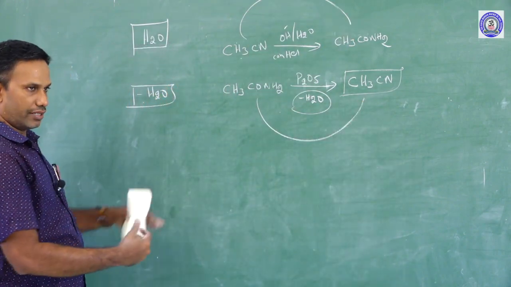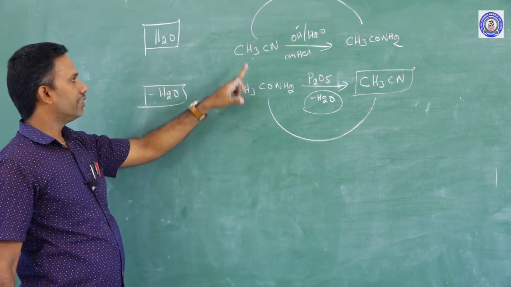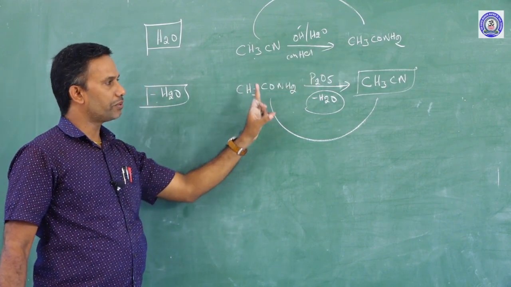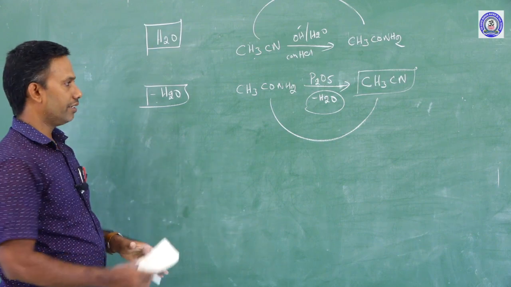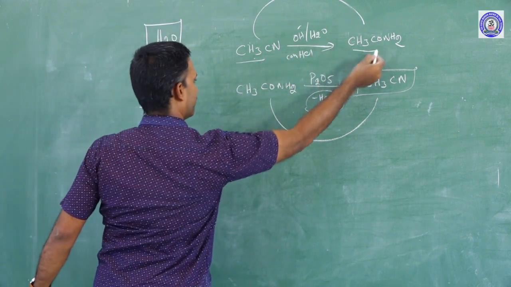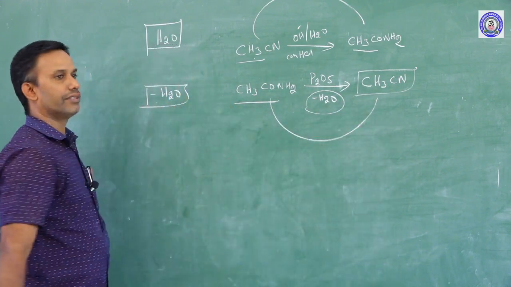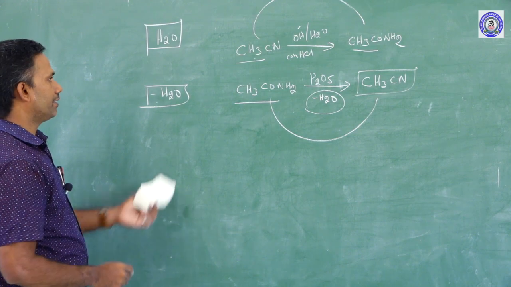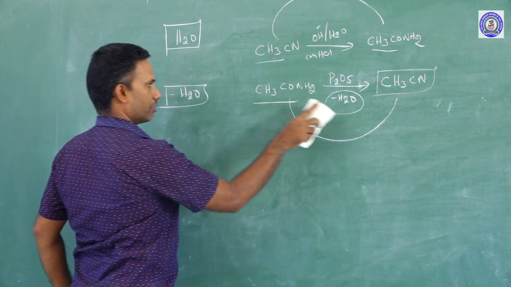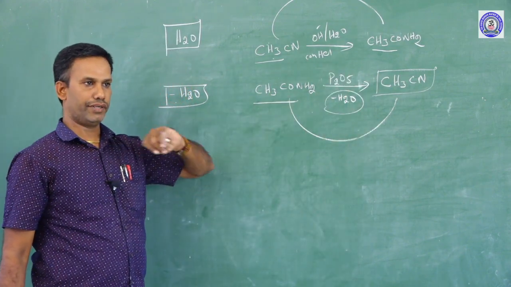Okay, just for recalling, I am saying this is preparation, this is chemical property. Cyanide to amide, amide to cyanide. This may be a question asked: convert the cyanide into amide. Sir, amide into cyanide. For that purpose only I am mentioning this. Okay, this is the dehydration process. While dehydrating, the water molecule should be removed. The dehydrating reagent we are using is P2O5.